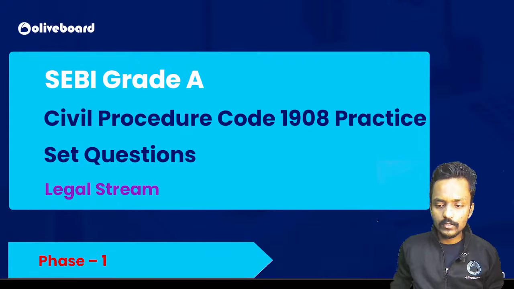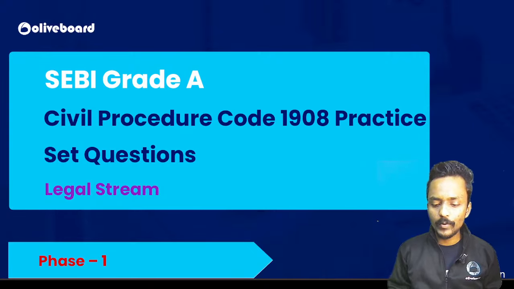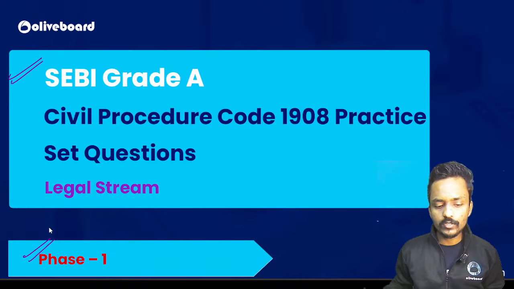So what are we going to cover, and which unit will we practice in this session? First of all, a very happy new year to all of you guys. This is the 1st of January. I am taking your class for the SEBI Grade A Paper number 2 under your Phase 1, and today we are going to cover Civil Procedure Code 1908 important practice set questions. All the questions will remain very important from an exam point of view, and this practice set will give you immense conceptual clarity as well as practice of lots of questions that you can find in your examination, which is scheduled on the 10th of January 2026.